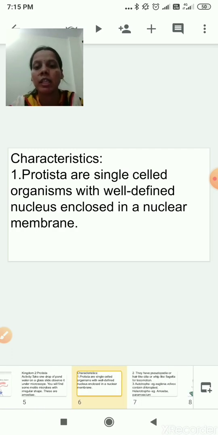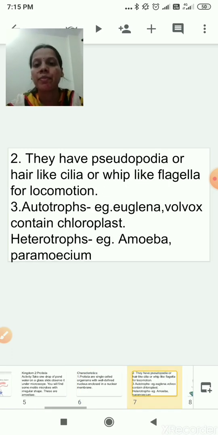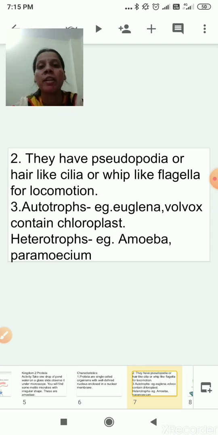Now we'll see the second characteristic. They have pseudopodia or hair-like cilia or whip-like flagella for locomotion. Locomotion means for movement. For movement they are having pseudopodia, hair-like cilia or whip-like flagella for locomotion. For their movement they are having pseudopodia. This is the second characteristic.